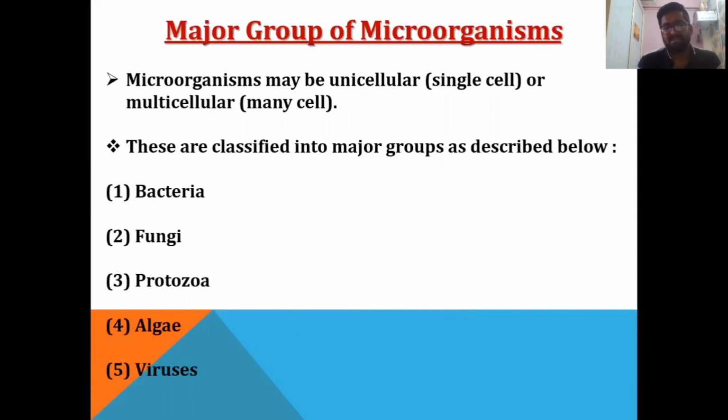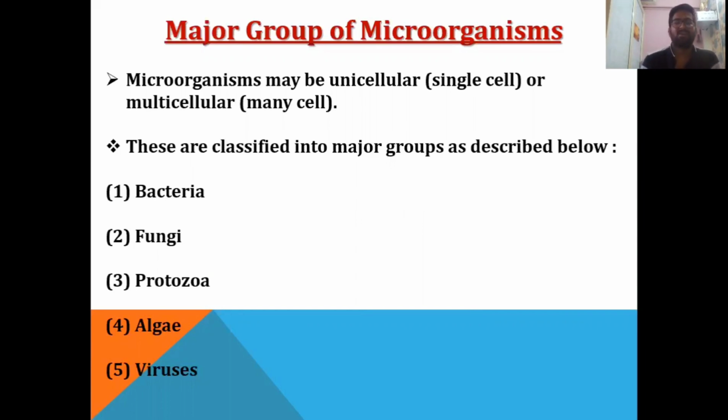Now we will study the major groups of microorganisms. Microorganisms may be unicellular. Unicellular means the organisms which contain only a single cell. They are known as unicellular organisms. And multicellular means the organisms which contain more than one cell.